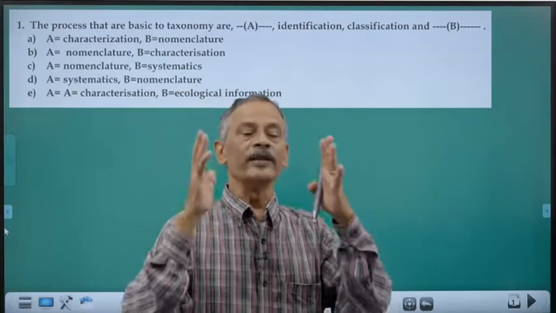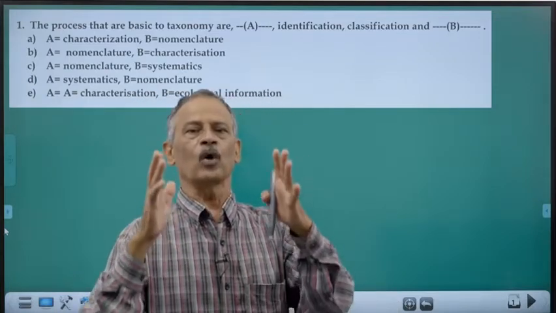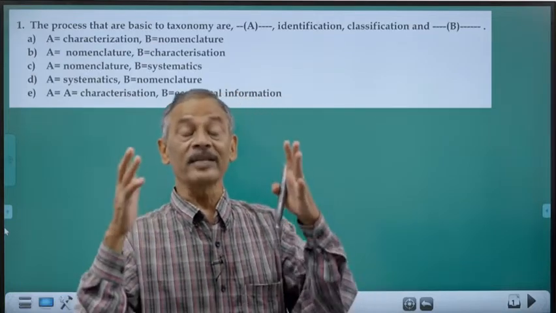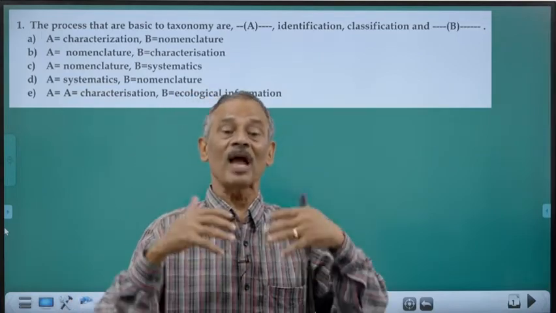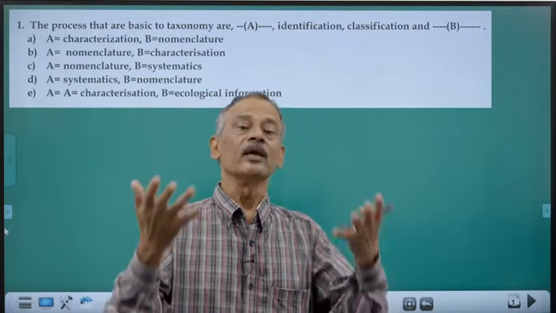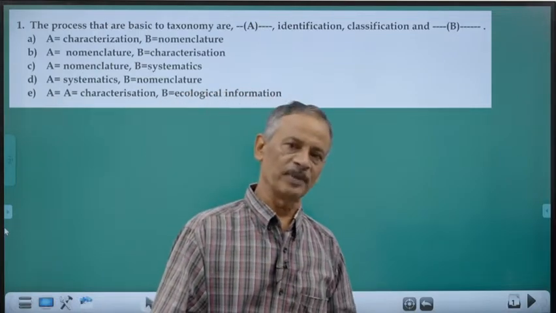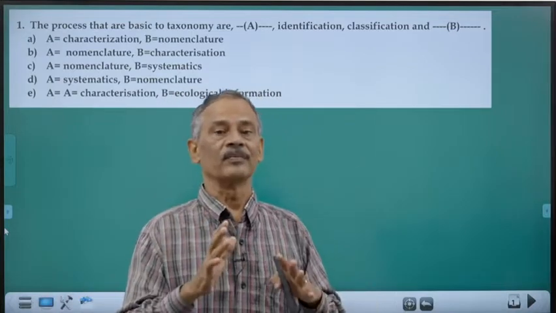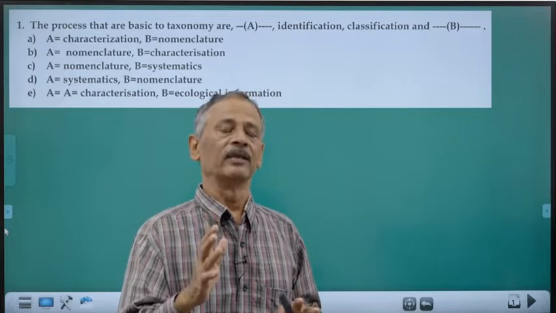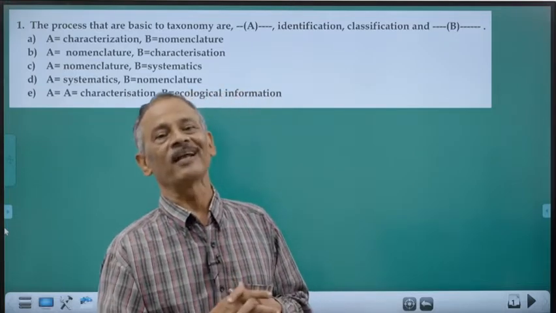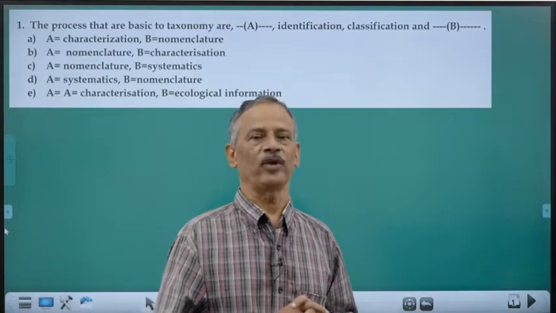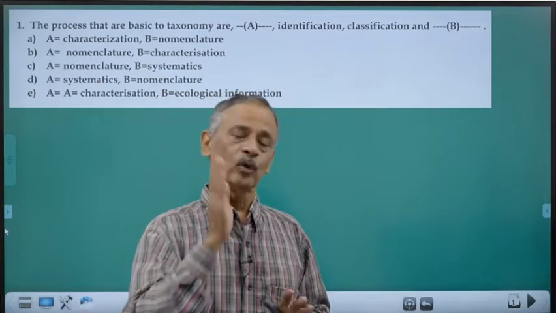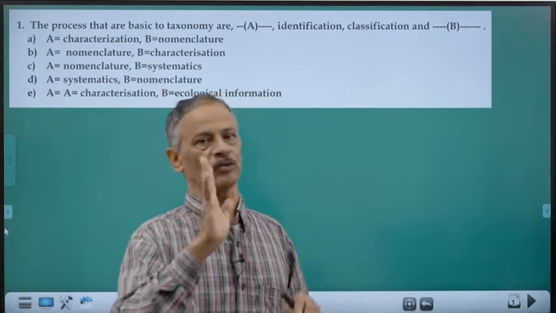And who devised norms for this type of classification? And what are the helping aids that will assist you in studying zoology or botany, as the case may be? That is, what are the taxonomical aids? How you will be studying biology in a convenient, easy, in a better way. These are the things that are all studied in this chapter. So you will be having questions pertaining to that one.